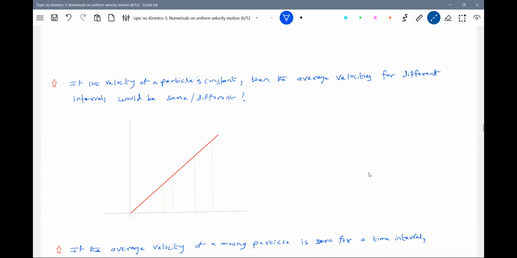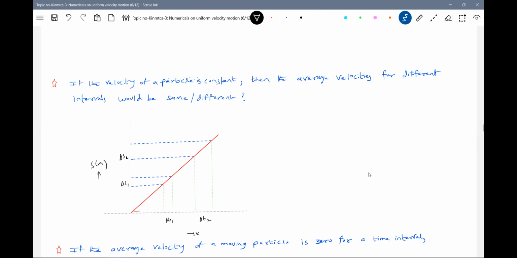I change them correspondingly. This is delta T1, delta T2, delta S1, delta S2. This is the position. This is the time.